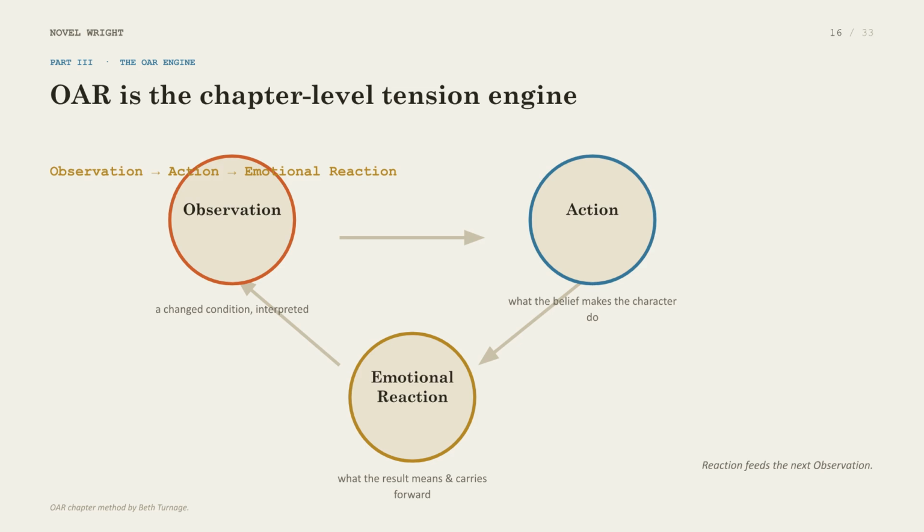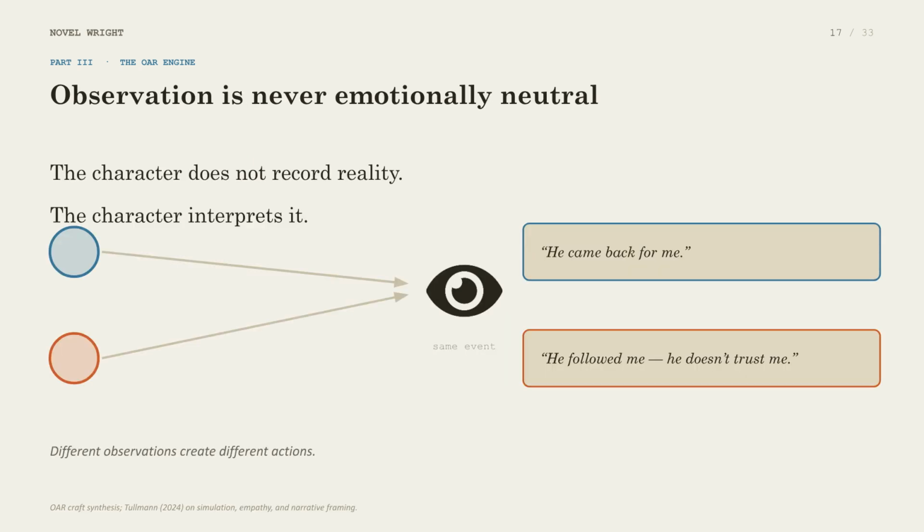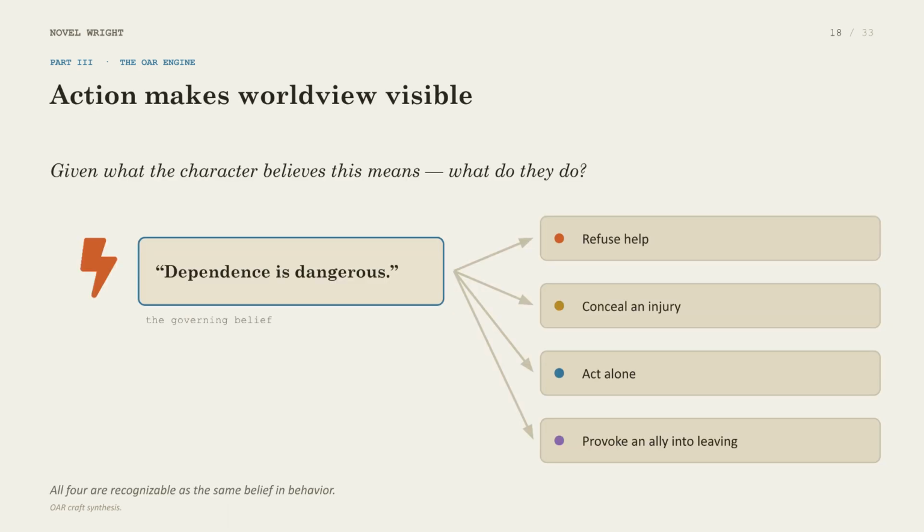The OAR method serves as a chapter-level tension engine. It breaks down into observation, action, and emotional reaction, creating a causal internal structure that drives the narrative forward. Observation is never emotionally neutral. Characters interpret reality through the lens of their history and current emotional state, which directly shapes the actions they choose to take.